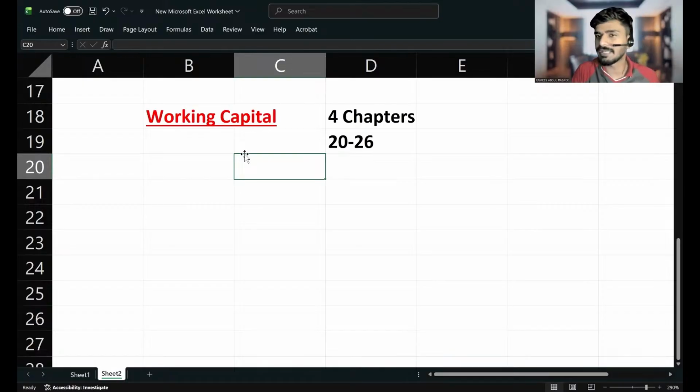Apart from that, you can also expect MCQ questions. Maybe a maximum of 3 MCQ questions can be tested from working capital. So you can expect a maximum of 26 marks from working capital.